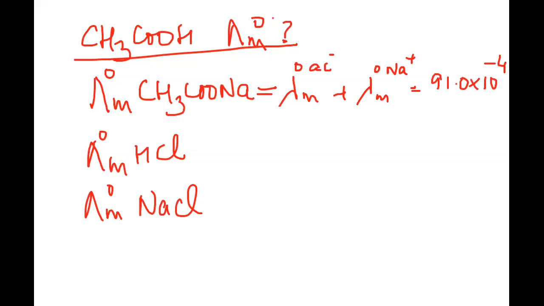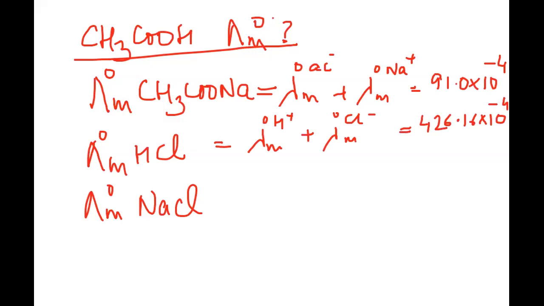Okay. Similarly, for HCl, it is given as molar conductance at infinite dilution. You can write it like that, or you can write lambda naught of H plus plus the ionic conductance offered at infinite dilution by the Cl minus ions. And for this, we know that the conductance values are pretty high. So it is 426.16 into 10 to the power minus 4. Again, units remaining the same.